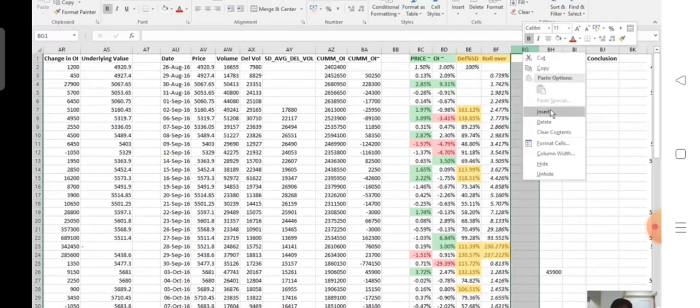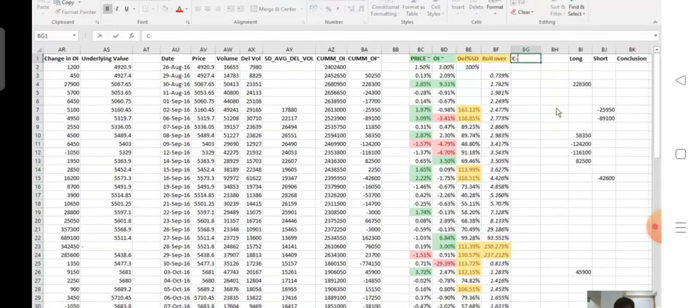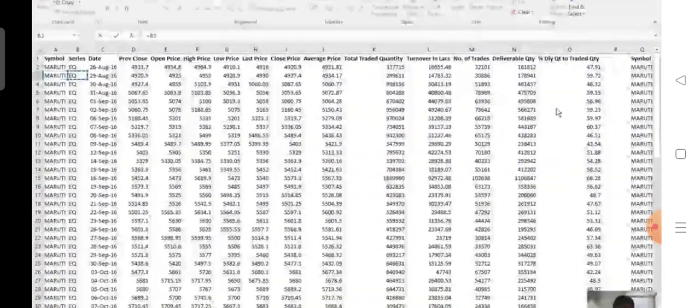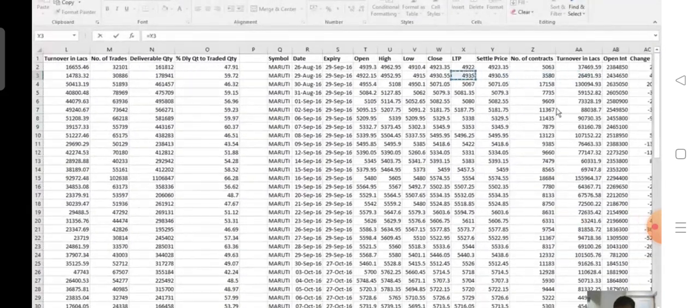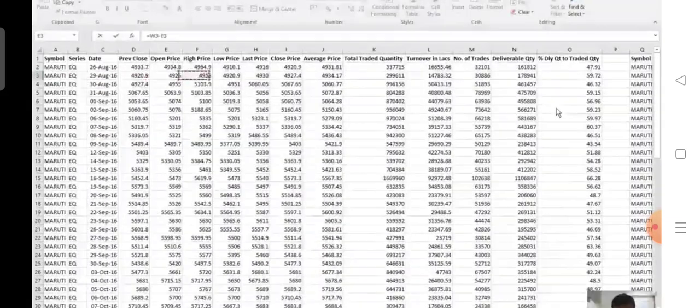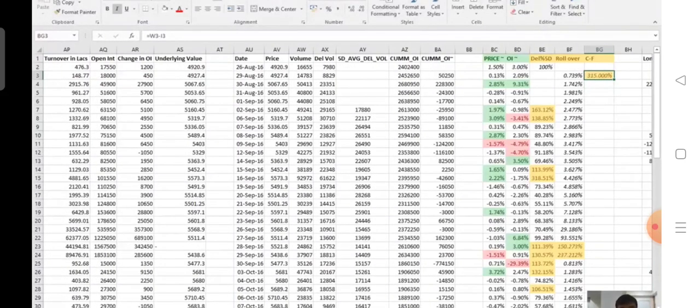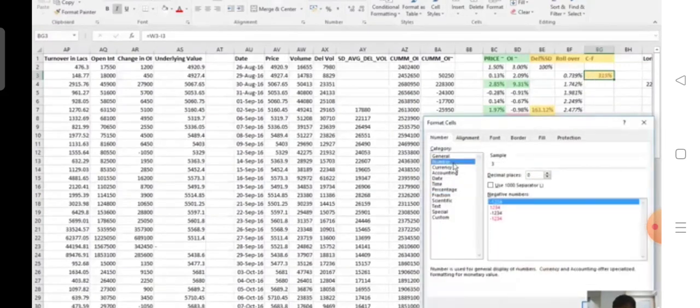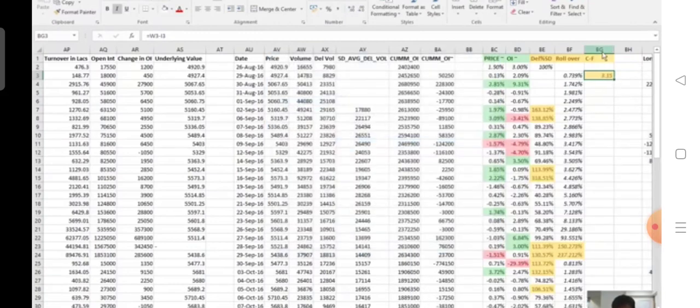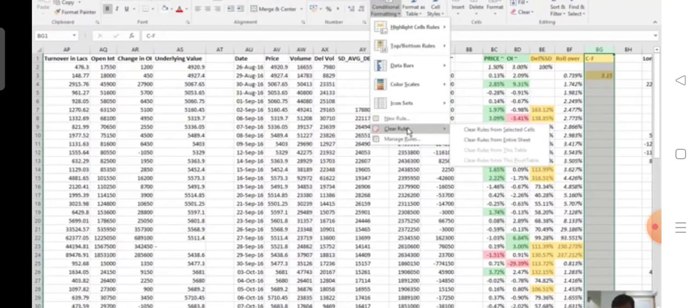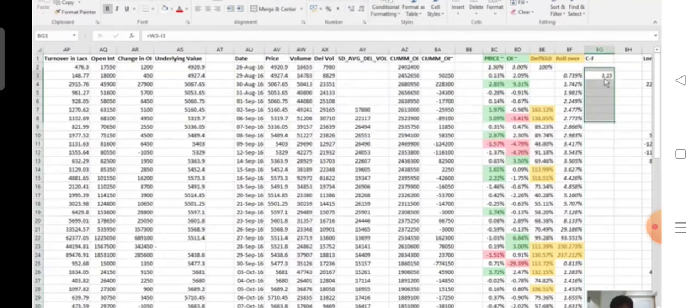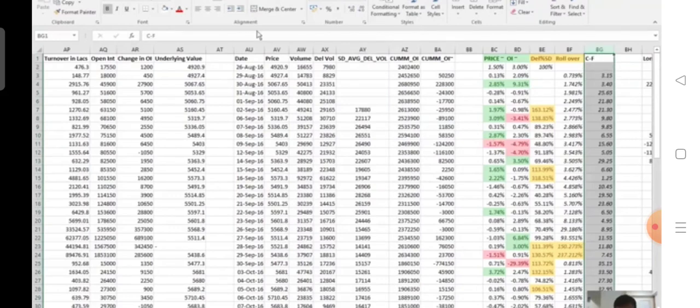However, let us insert future minus cash here. So this is essentially the future current month closing price, minus the spot current month closing price. This is not a percentage, this is a simple number with two decimals in it. There cannot be any conditional formatting in this.